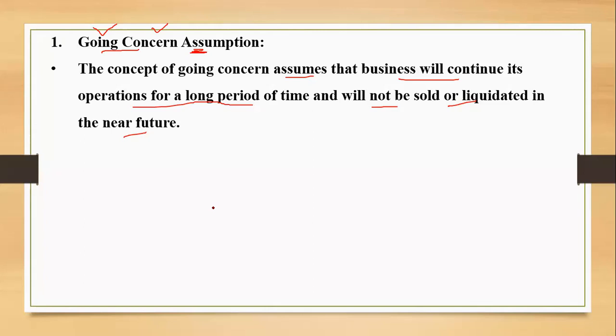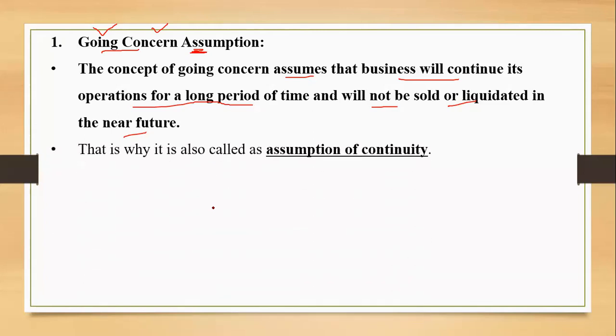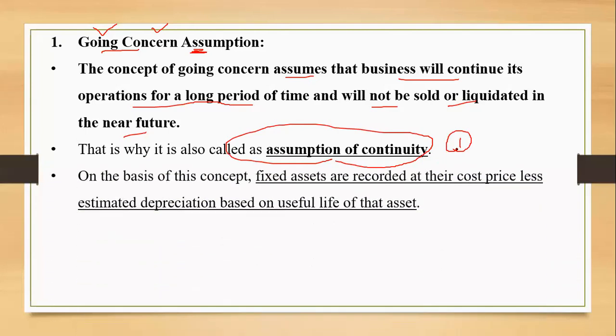What happens because of this assumption? What happens if we don't assume this? Let us see that. Because we are going to assume that the business is going to continue its operations, this is also better known as the assumption of continuity. This is again a 1-marker question. On the basis of this concept, now, what happens?